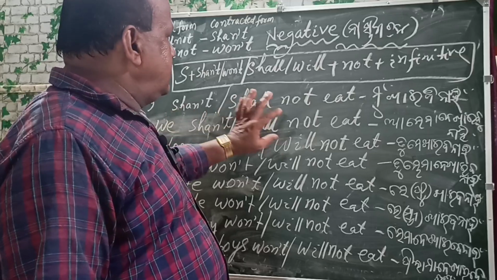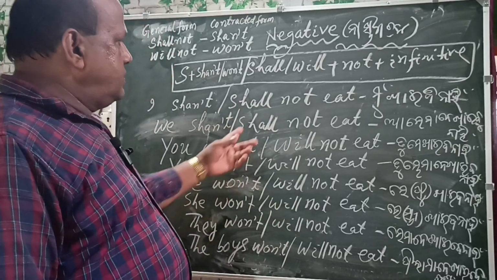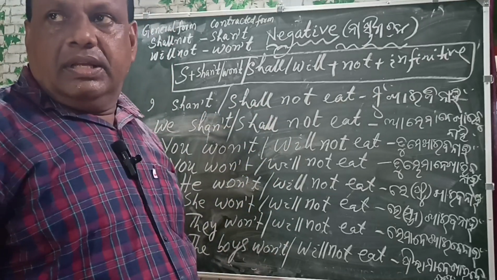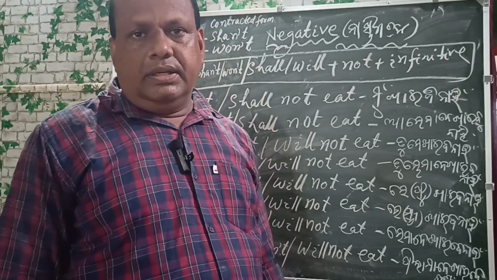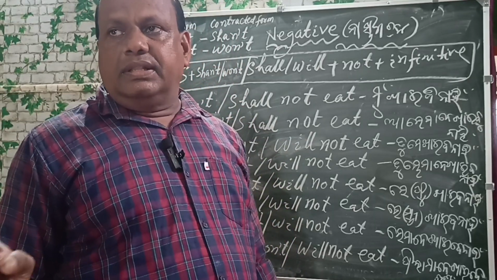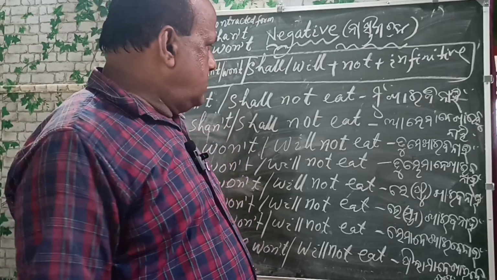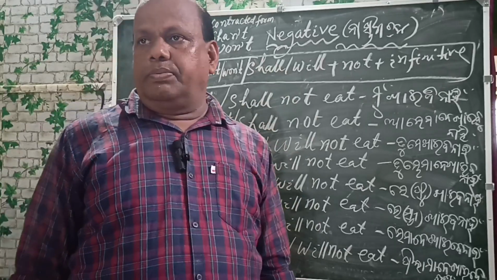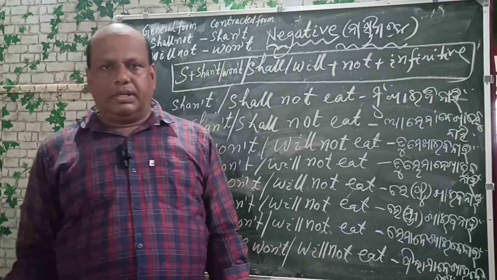Now I shan't eat. I shall not eat, we shall not eat. You will not eat, he will not eat, she will not eat, Ram will not eat. They will not eat, the boys will not eat. So this is the negative form of a simple future tense.